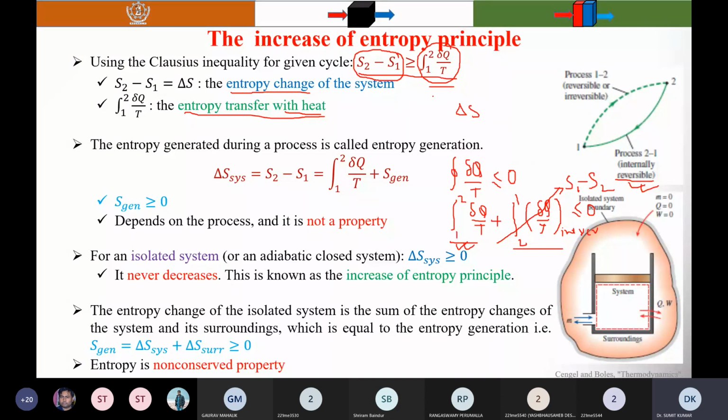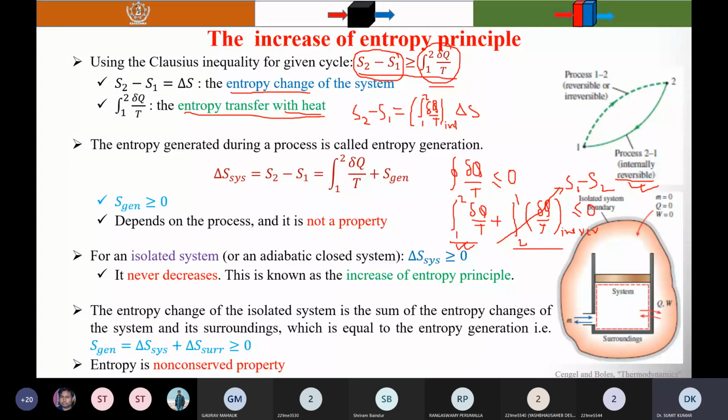So when will this equality hold? S2 minus S1 equals the integral from 1 to 2 of delta Q by T when the process is internally reversible.